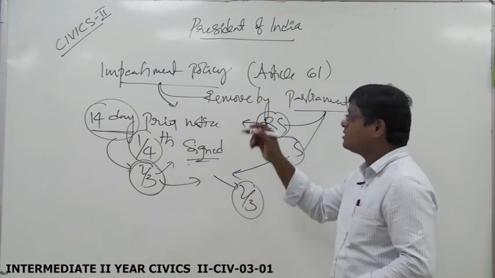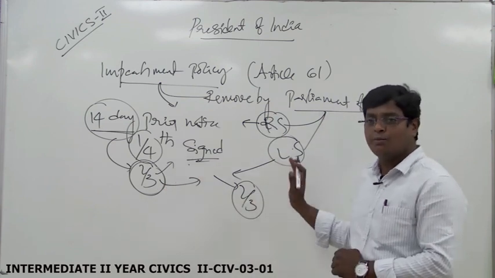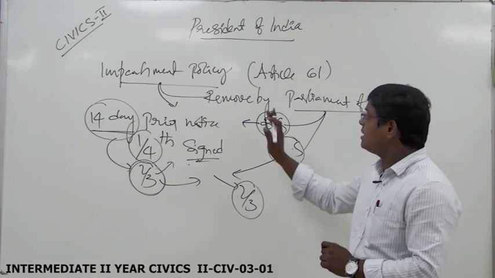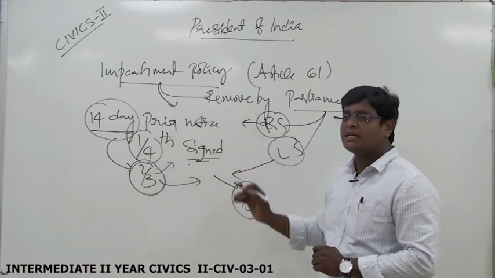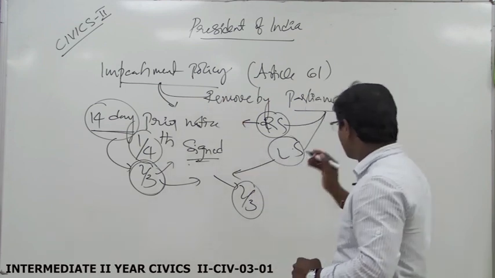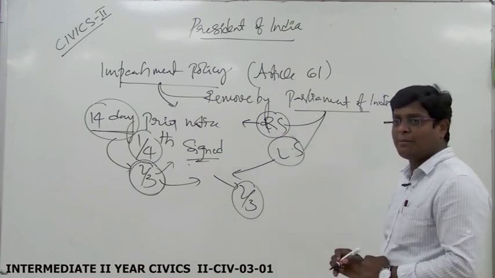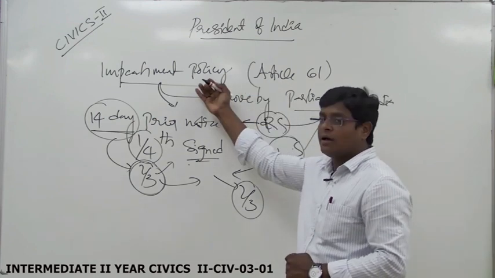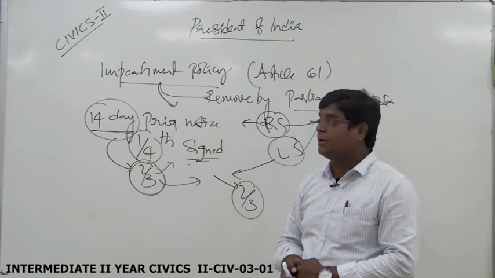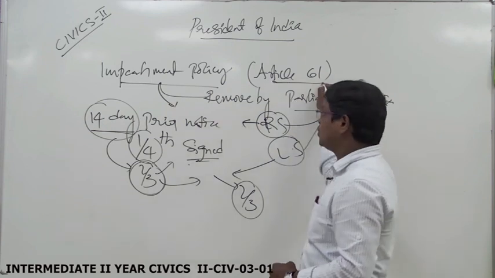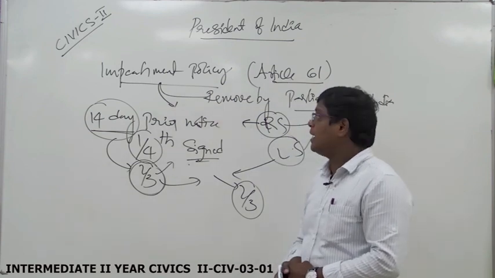Then only the President of India is removed. Understood? This is the removal procedure, for when the President of India violates the Constitution. That procedure is established in the Constitution of India under Article 61, named impeachment procedure.